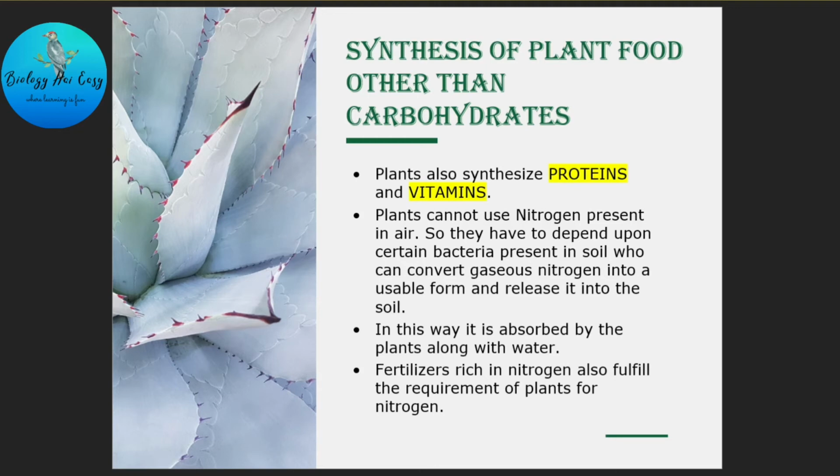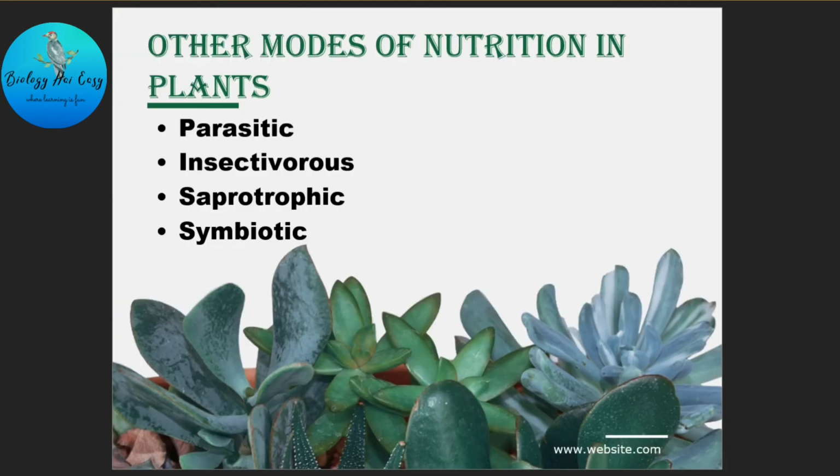Till now, we discussed the two main modes of nutrition found in plants. Now we are going to discuss 4 different modes of nutrition in plants. The first one is parasitic, second one is insectivorous, third one is saprotrophic, and the last one is symbiotic. We will discuss each of them in a detailed manner one by one. So let's see what is parasitic mode of nutrition.